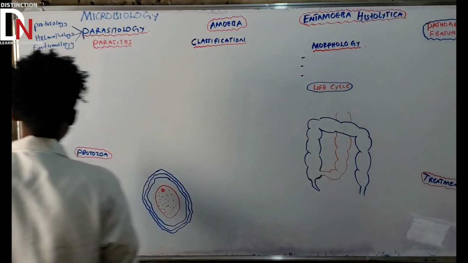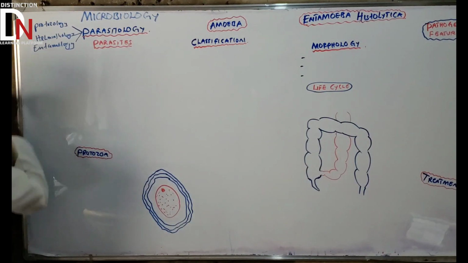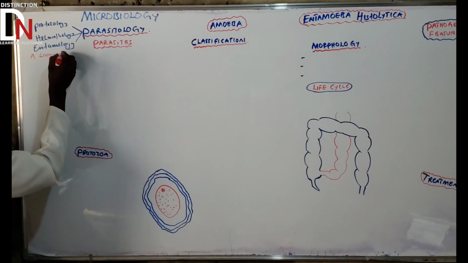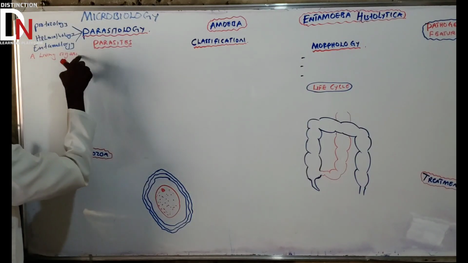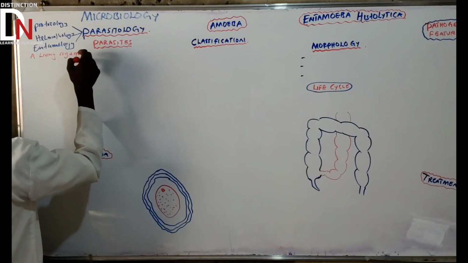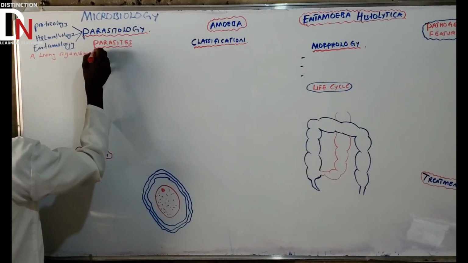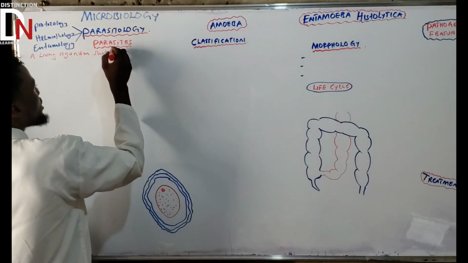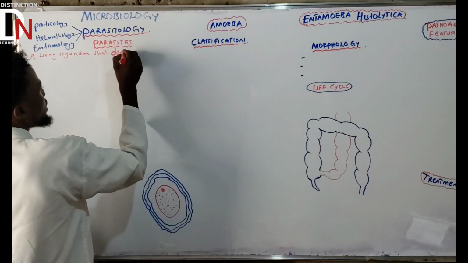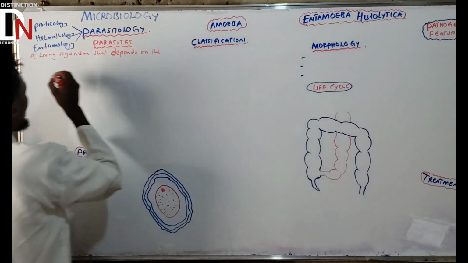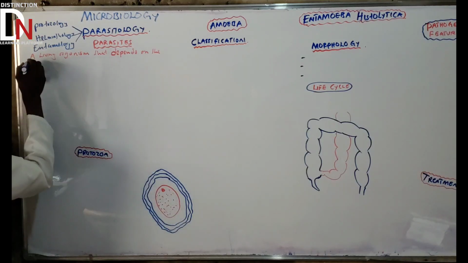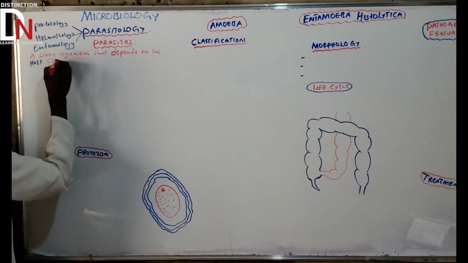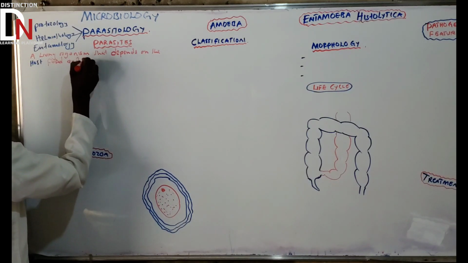So what is a parasite? A parasite is a living organism that depends on the host for food and shelter.